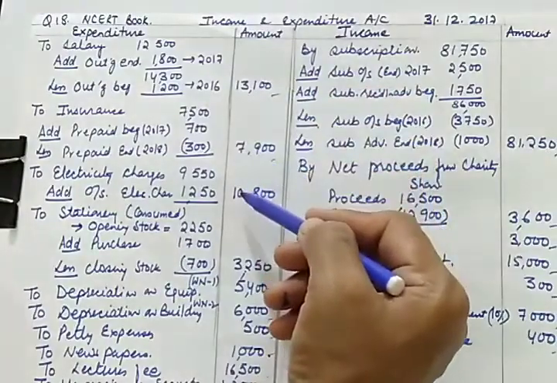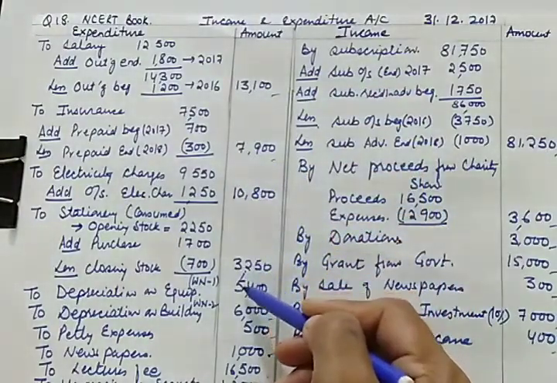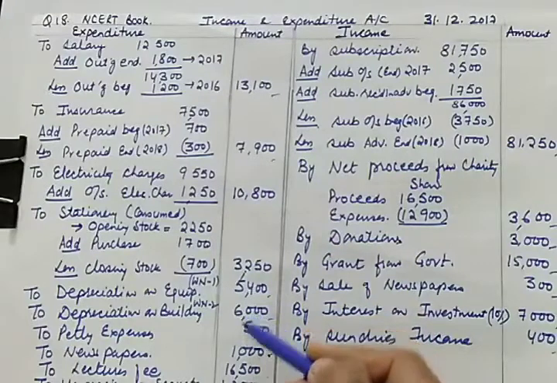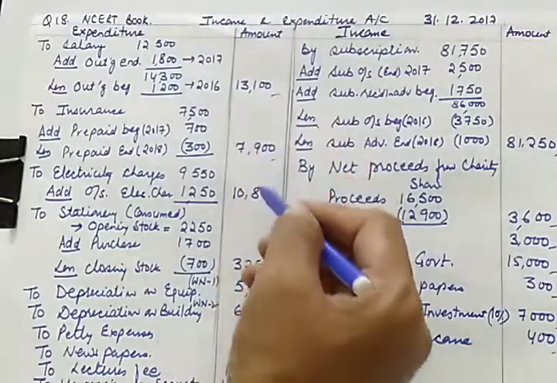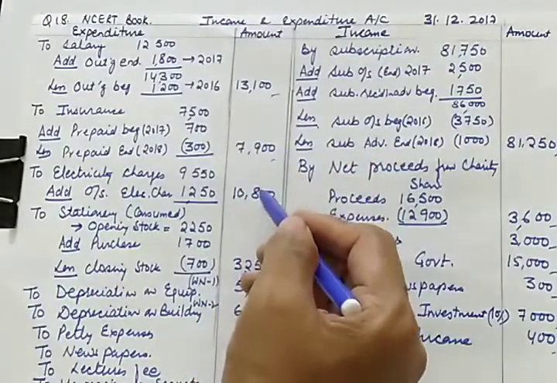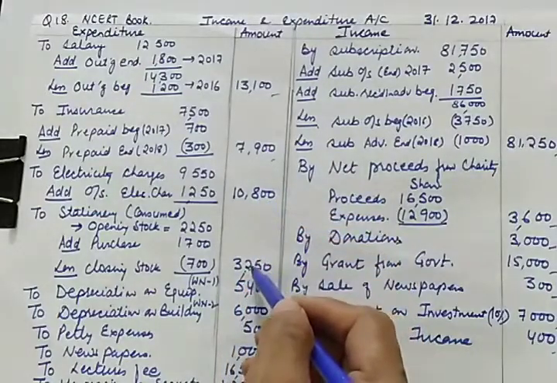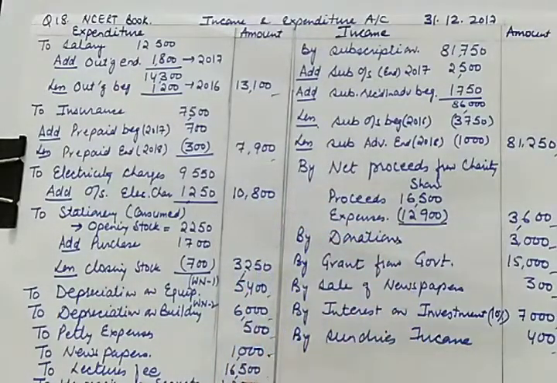So let us calculate that. 13 plus 7 is 20, 20, 30, 30, 38, 38 and 6 is 44, 45, 45 and 28 is 73, 73 plus 1,800, 2,025, 2,450.